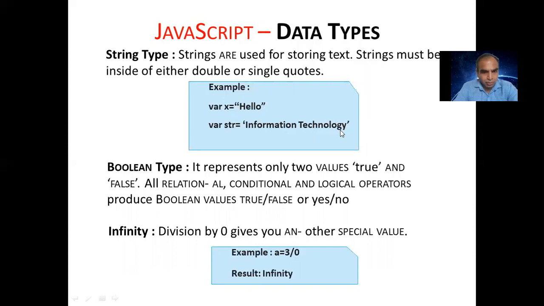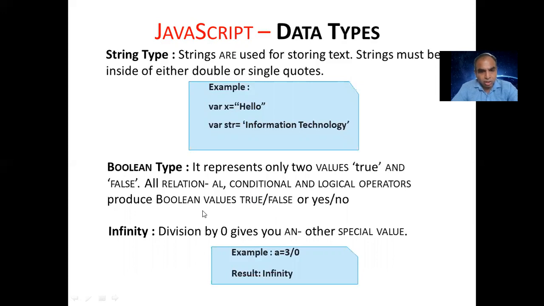Then Boolean type, it represents only two values, true and false. So all relations we are using, we use Boolean values true or false, condition wise. If one of the conditions is true or one of the conditions is false, that time we require a Boolean variable, and one value is true and the other condition is false.